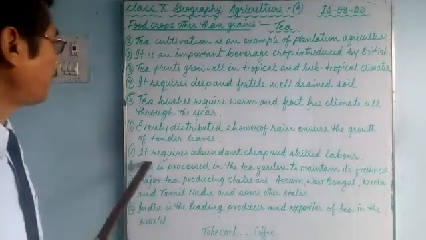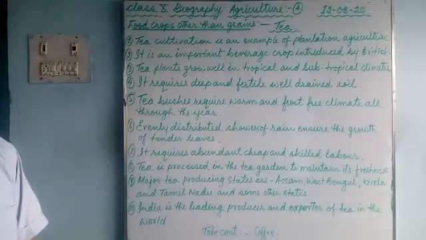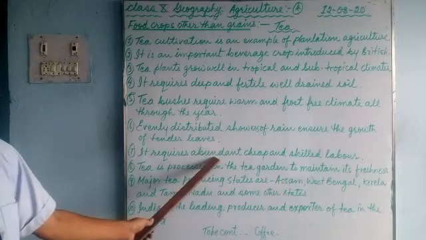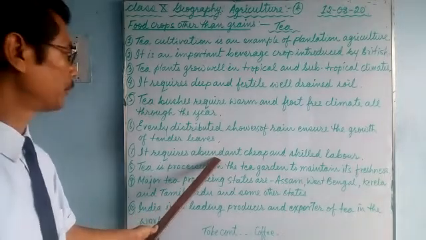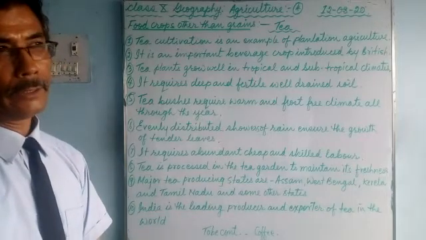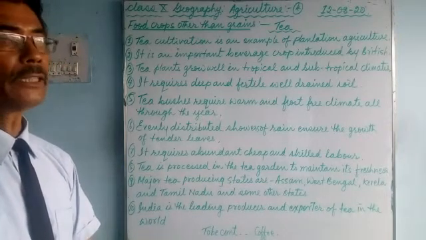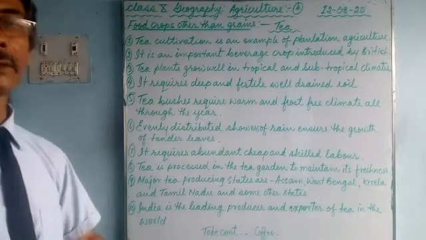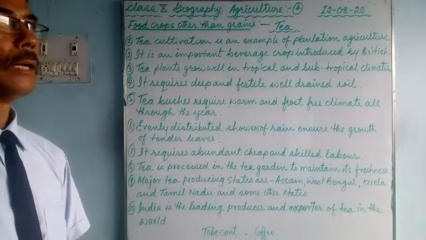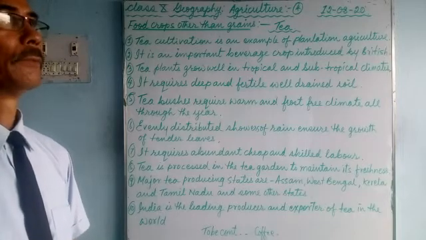So it requires abundant, cheap, skilled laborers. Abundant means a lot of laborers, cheap and skilled laborers, trained. The laborers have to be trained to pluck the tender leaves, and it is a very labor intensive process.